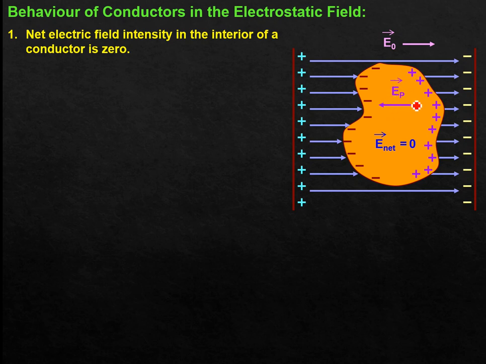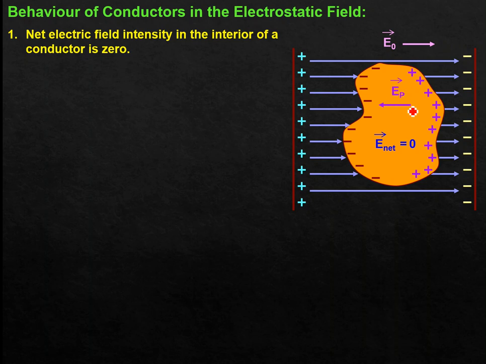Dear students, this process of shifting of charges, electrons on the left-hand side and positive charge on the right-hand side, is nothing but the so-called electric polarization. What is that?